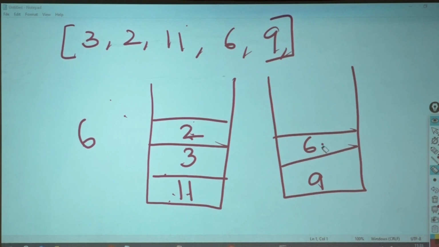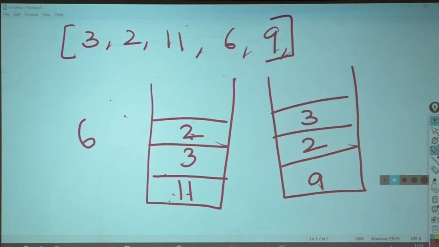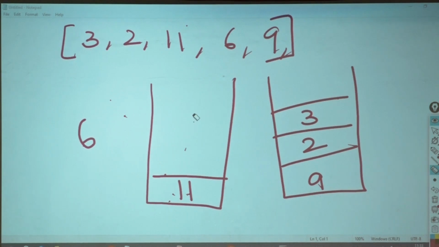Now 6 is waiting over here. This is the condition. Now I will pop 2, and 2 comes here, 3 comes here. Why will 2 and 3 come here? Because they are less than 6. Now this is my condition. Okay? Is 6 less than 11? Yes. Then should I pop 11? No, I will put 6 here.